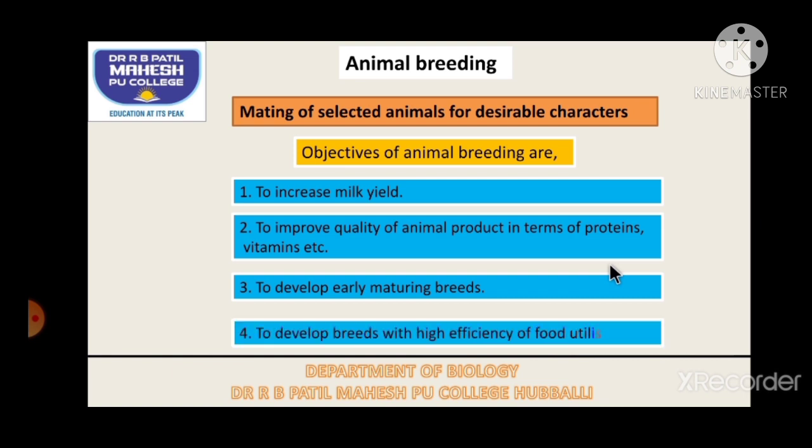To develop breeds with a high efficiency of food utilization, that whatever food they are consuming, they should utilize that, and maximum amount of milk or egg should be given by the animals which are taken care of. So to get all these benefits, we are doing animal breeding.